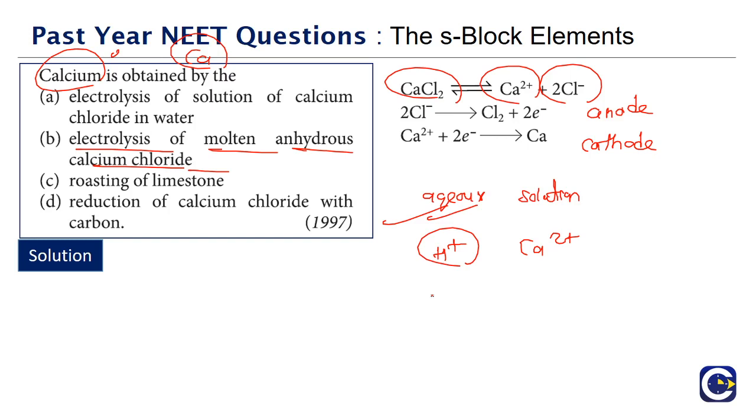If you look at option A, what is option A saying? Electrolysis of solution of calcium chloride in water. This will not give calcium. Why? Because we will see that at the cathode H+ will get discharged and not the calcium 2+.